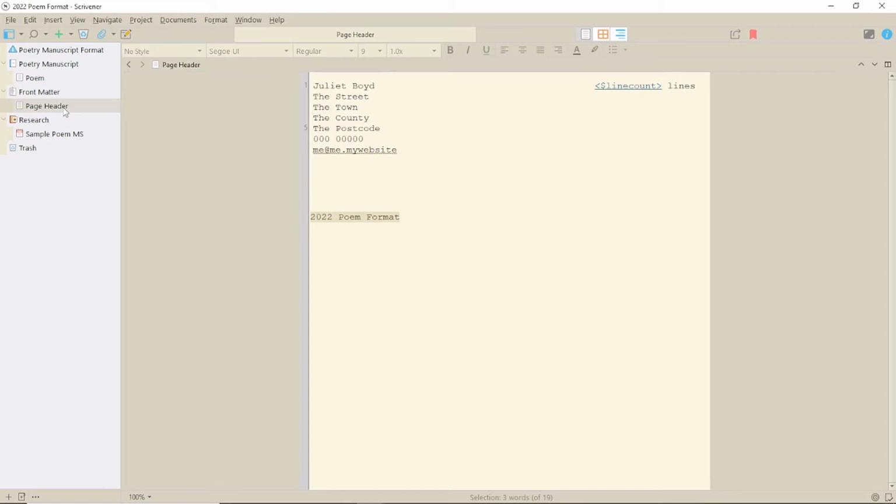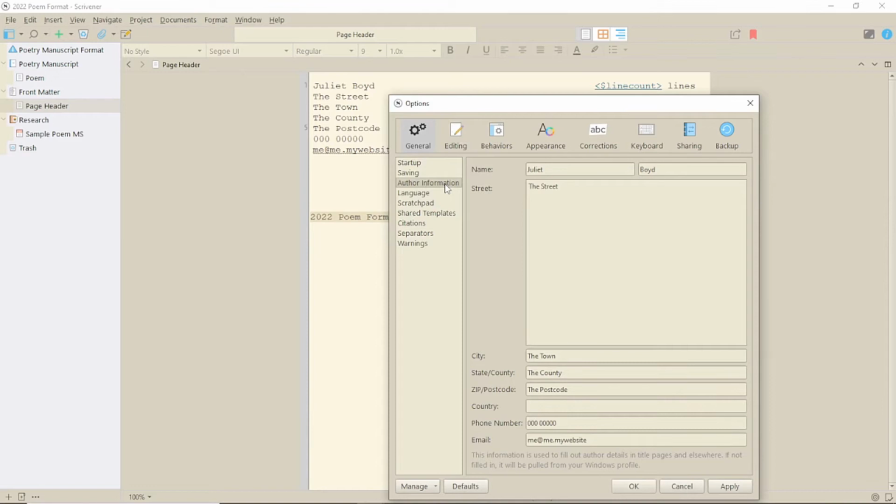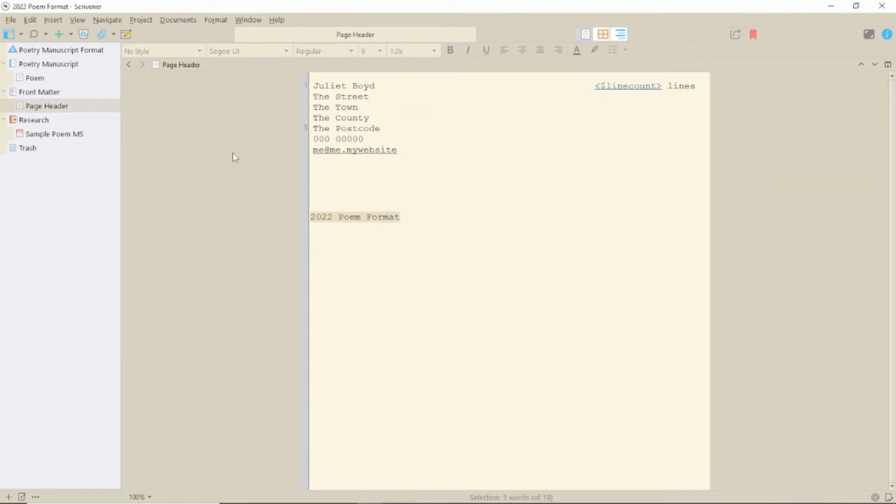As usual, this has been populated with the information from the author information in the options. It also has an extra bit of code for the line count. Plus, it has inserted a title. Well, that seems to have come from the title of the project, because that's what I called it. Should I write a poem with that title? Obviously, that text is easily overwritten, but it's something to bear in mind when using this template.